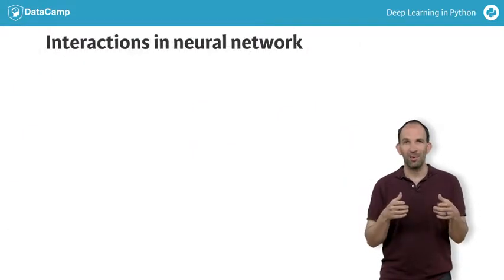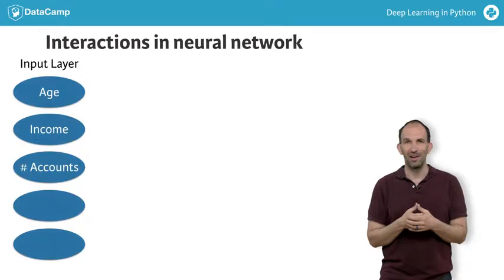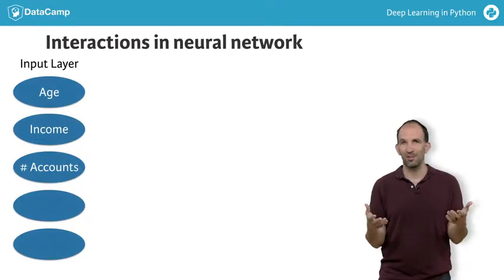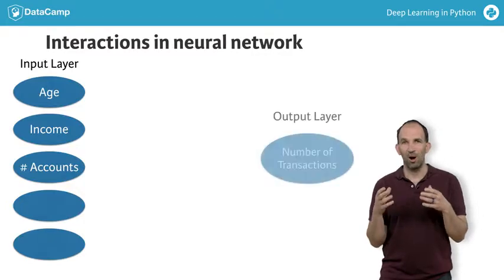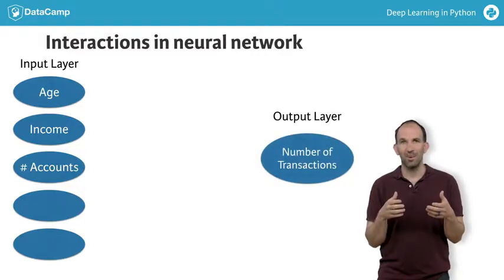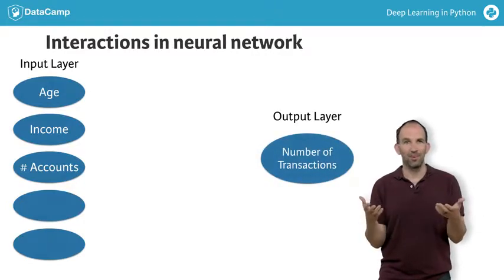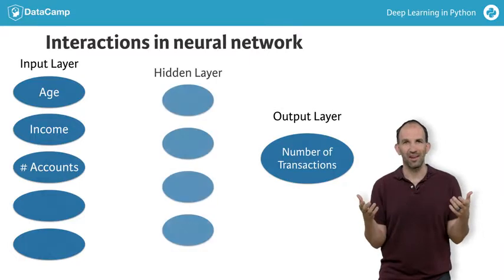On the far left, we have something called an input layer. This represents our predictive features like age or income. On the far right, we have the output layer. The predictions from our model, in this case, the predicted number of transactions. All layers that are not the input or output layers are called hidden layers.